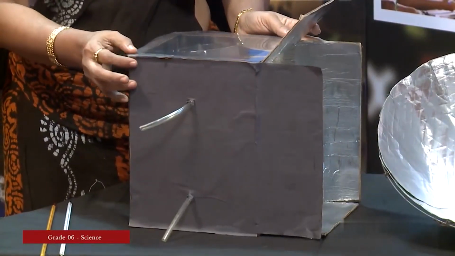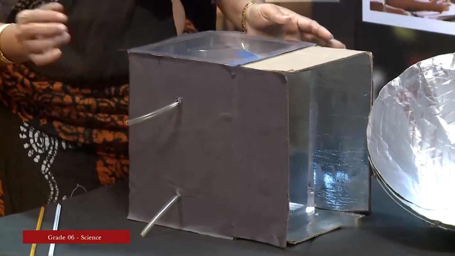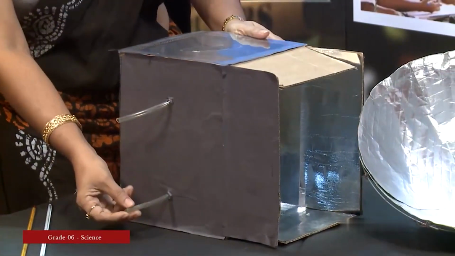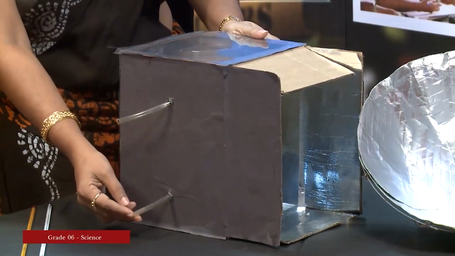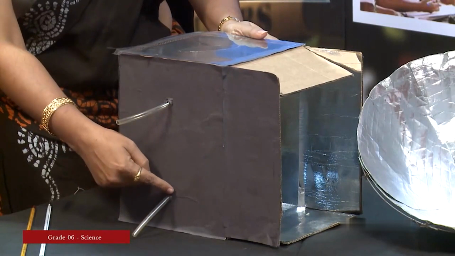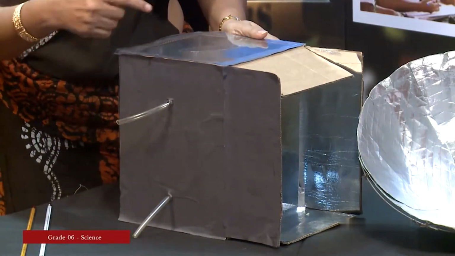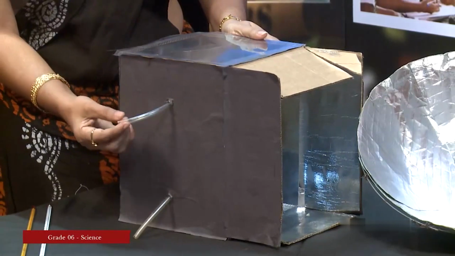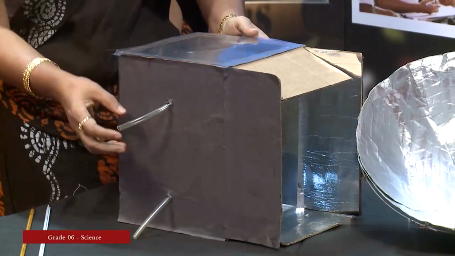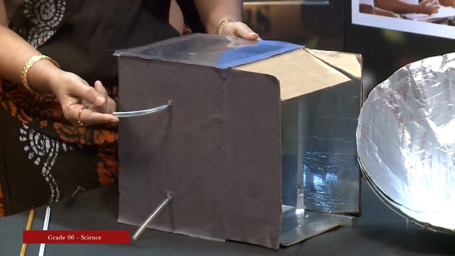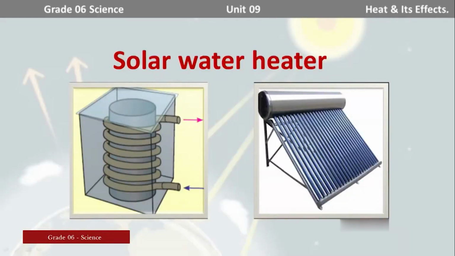This lower end is connected to a tap or a water flow. Then water is allowed to go into the rubber tube. We can keep this item in the sun, then we can obtain hot water from this end, right. So, that is the normal process taking place inside this model. This is similar to the action of a solar water heater.